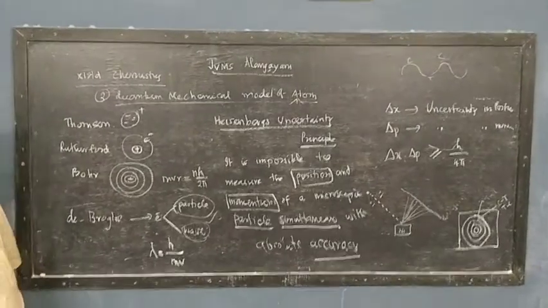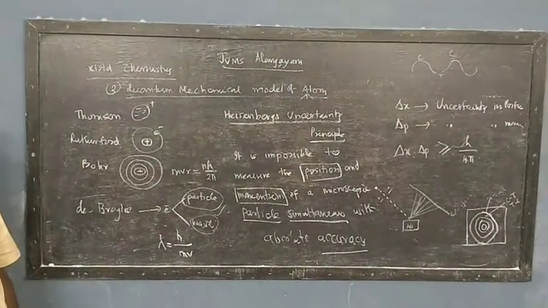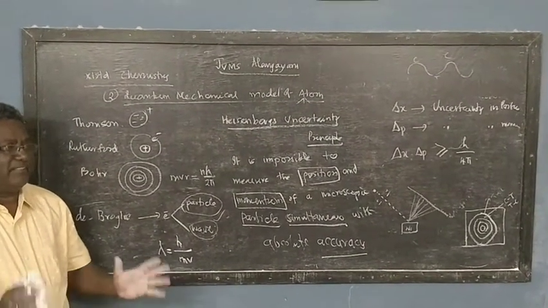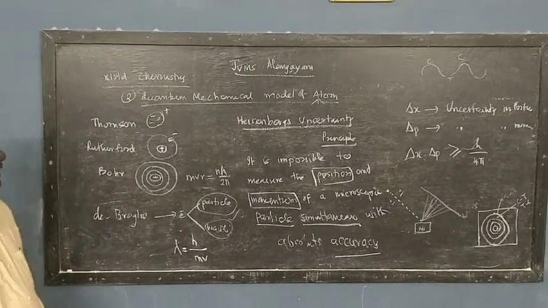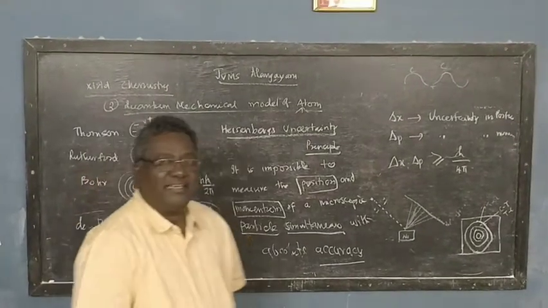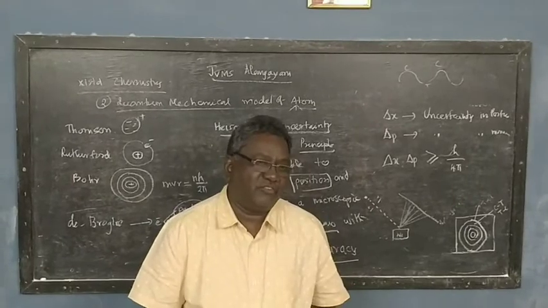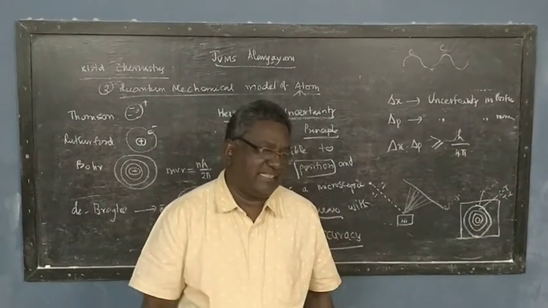And next another scientist came who proposes the quantum mechanical model. His name is Schrödinger. Schrödinger is the person who has suggested how to get the position of electron in the atom. That's what we are going to see in the next class. So in the next class we will go to the Schrödinger's wave equation to find the position of the electron, which is very interesting, which we will see in the next class.